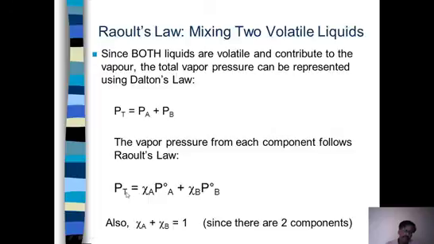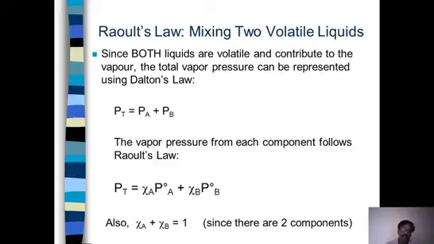Raoult's law tells that PA is equal to the mole fraction of A multiplied by P naught A. Similarly, PB is the mole fraction of B multiplied by P naught B, that is pure B vapor pressure multiplied by the mole fraction.